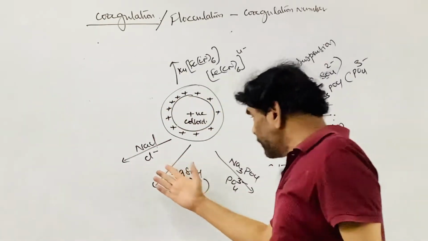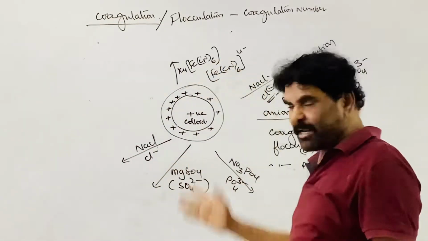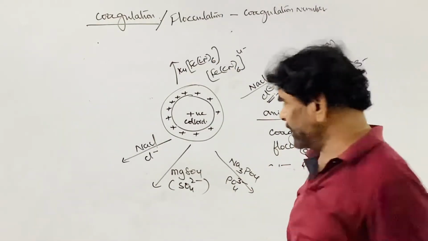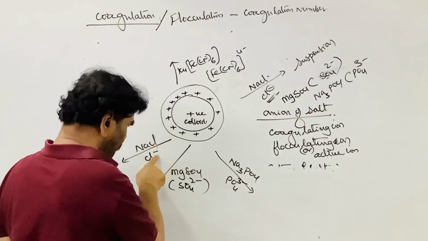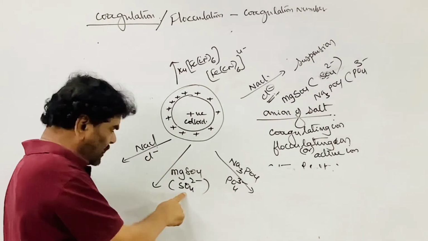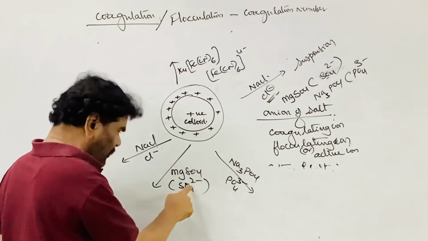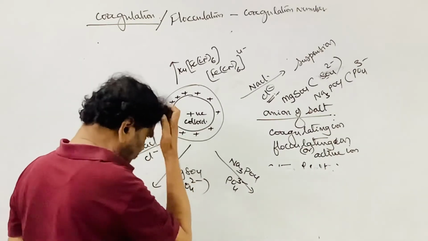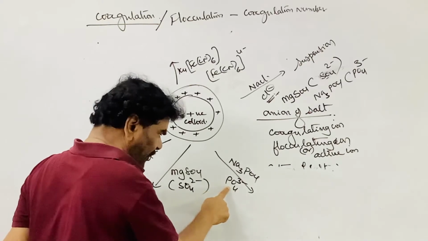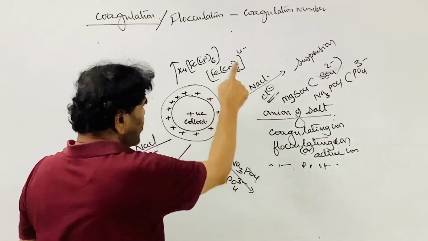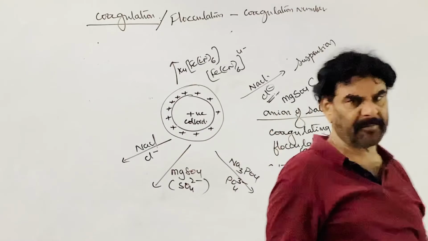The coagulating power of these is not the same. All are not the same. Here, each ion carries only one negative charge. Each ion carries one. Each ion carries 2 units of negative charge. Each ion carries 3 units of negative charge. Each ion carries 4 units of negative charge.